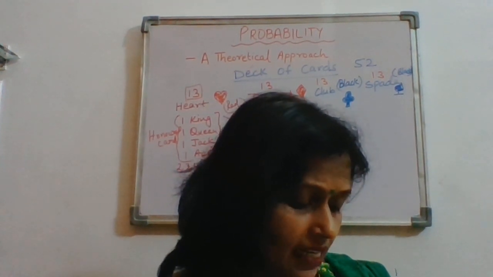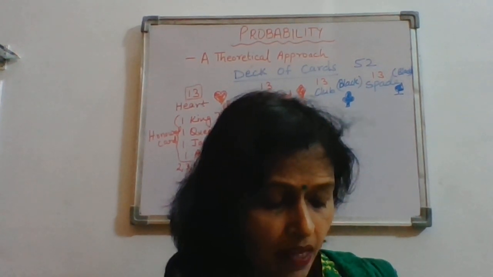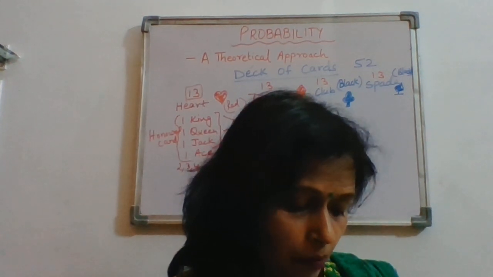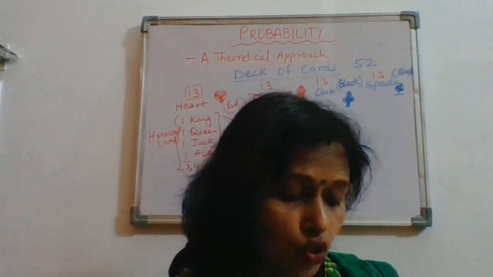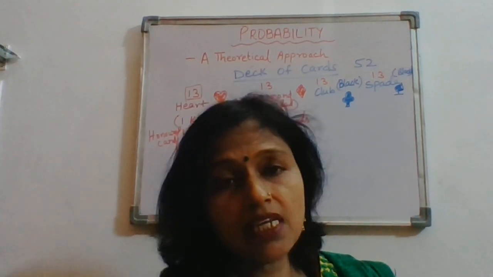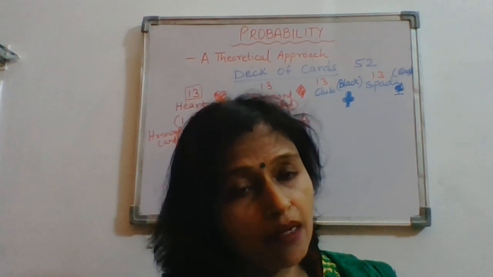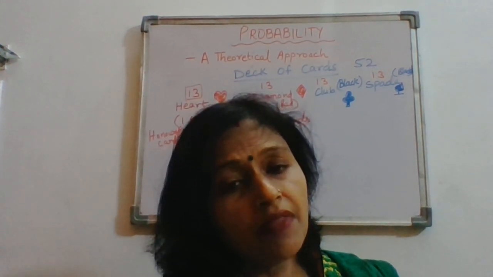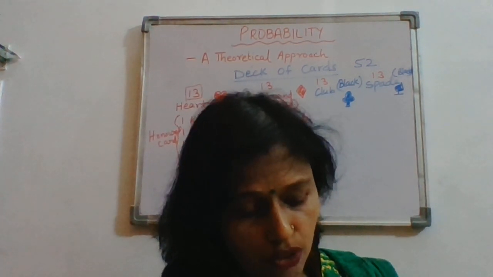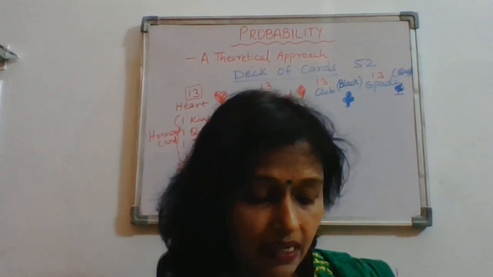Now question number 18. A box contains 90 discs which are numbered from 1 to 90. If one disc is drawn at random from the box, find the probability that it bears a 2-digit number. Now from 1 to 90, 2-digit numbers start from 10. Only 1 to 9 are not there. So 90 minus 9 will be 81. So 81 2-digit numbers will be there. So your probability of getting a 2-digit number will be 81 by 90.